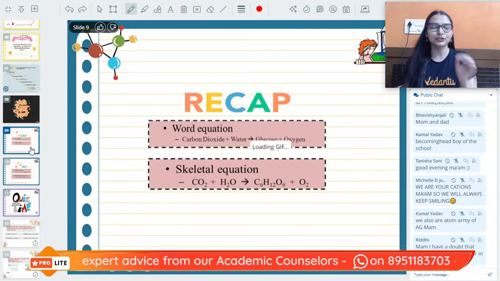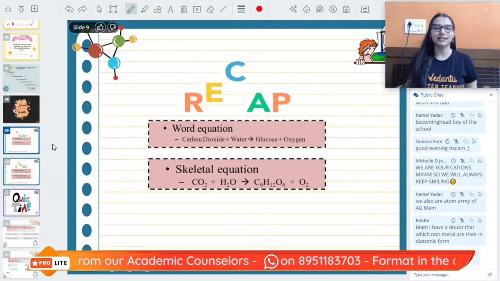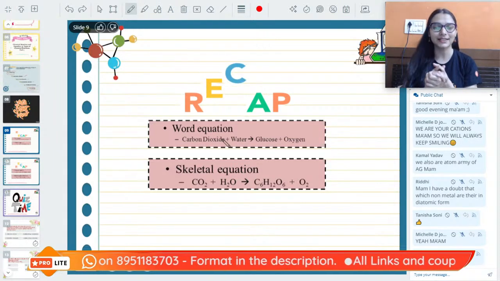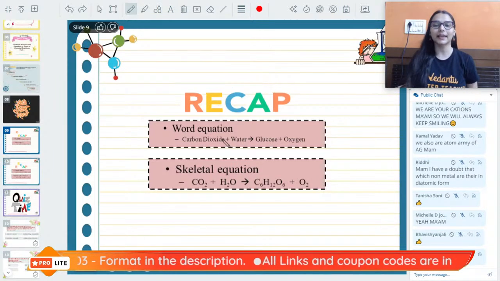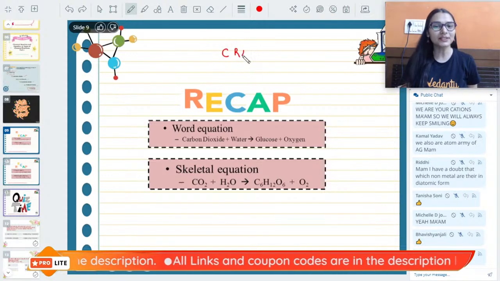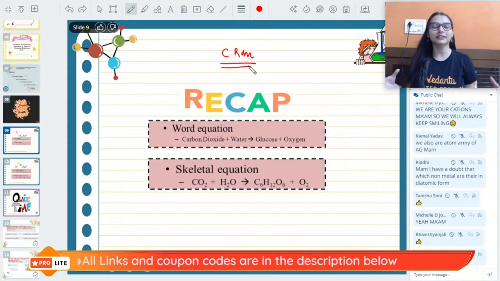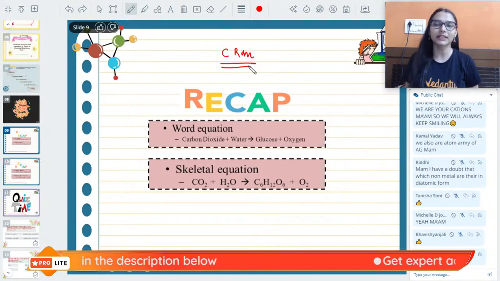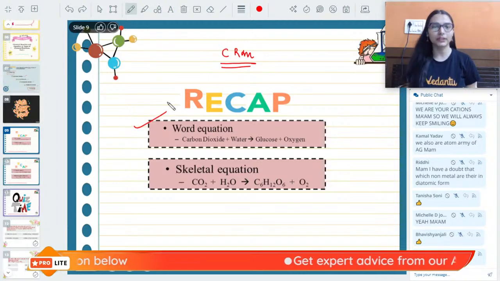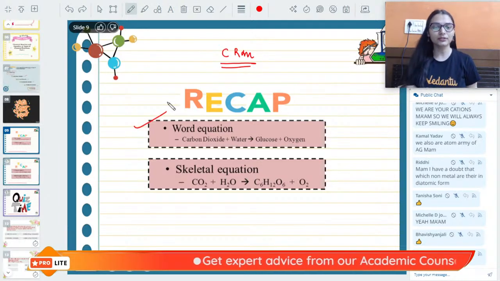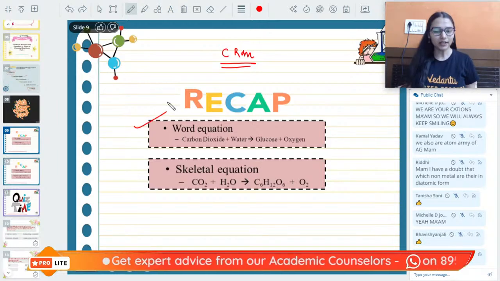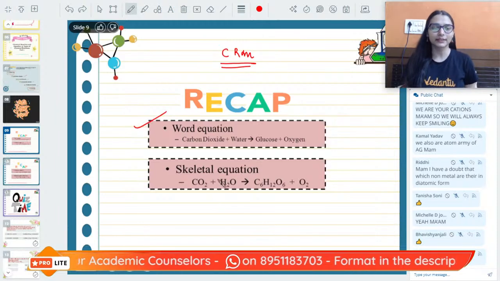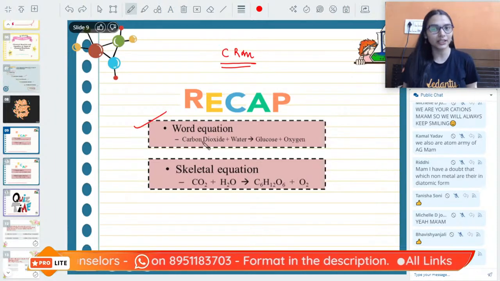Okay, I'll give you a small recap of what we did in our last session. We talked about the different forms of chemical equations, like how you can represent a chemical reaction. For representing a chemical reaction, we take the help of chemical equations. There can be various types of chemical equations, like the word equation. In word equations, you are completely spelling out your reactants and products, but it is also very inconvenient.